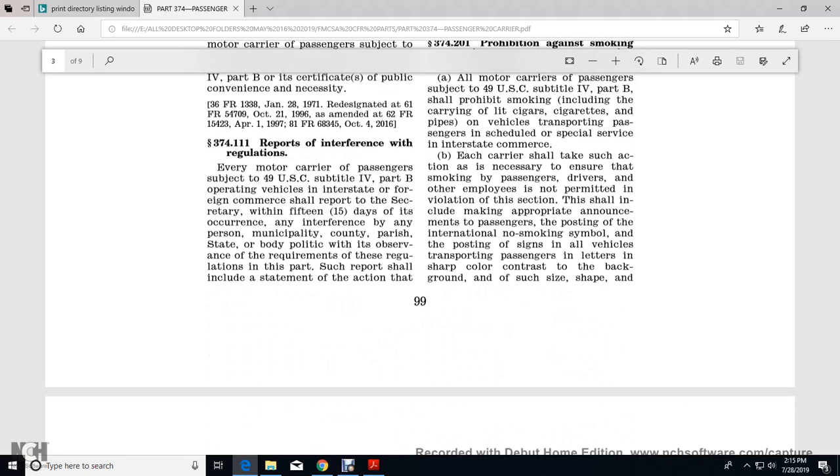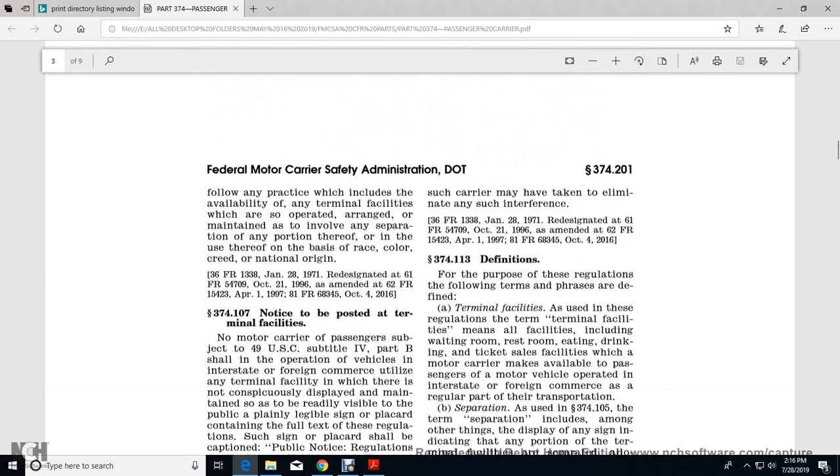374.111, Reports of Interference with the Regulation. Every motor carrier of passengers subject to Title 49, Subtitle IV, Part B, operating vehicles in interstate or foreign commerce shall report to the Secretary within 15 days the occurrence of any interference by any person, municipality, county, parish, or state body with the observance of the requirements of this part. The report shall include a statement of the action the carrier may take in eliminating any such interference.